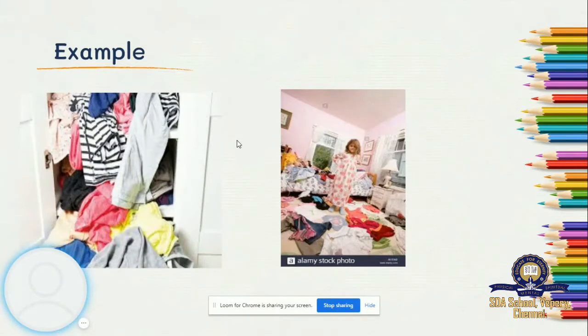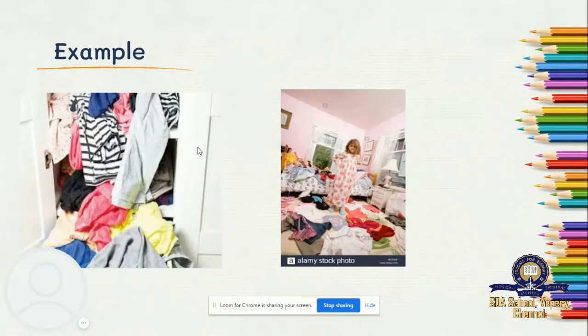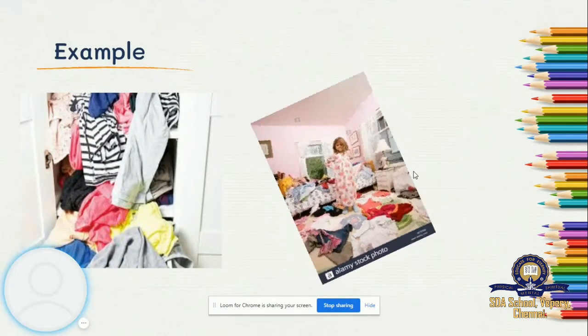Next example is your wardrobe. If you store your clothes like this in the first picture, you'll not be able to find your dress which you want to wear for a party or for school or for some place. You will not be able to find your dress, and you'll be confused like this.